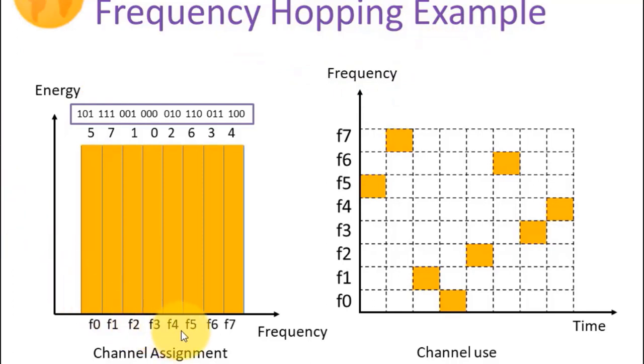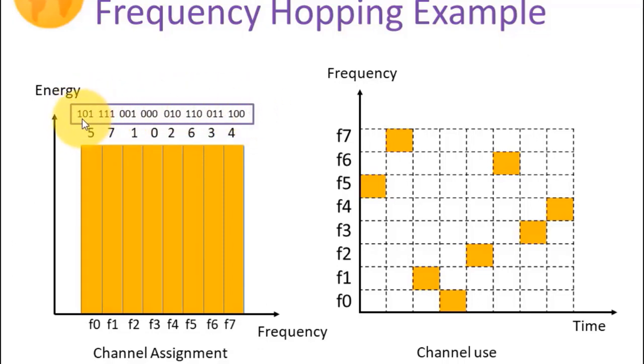So this particular plot is showing frequency versus energy. Again we have divided our complete frequency spectrum into 8 parts from F0 to F7, as we had already discussed in our last example. Since we have started with F0, here also we have divided them into 8 parts. So the last part is our F7. These sub channels F0, F1, F3, F4 and so on are equally spaced frequency subbands, and this is actually showing the output of our PN random sequence generator.